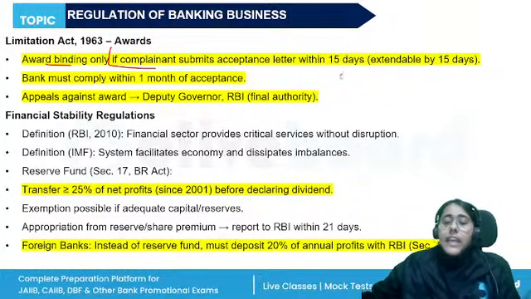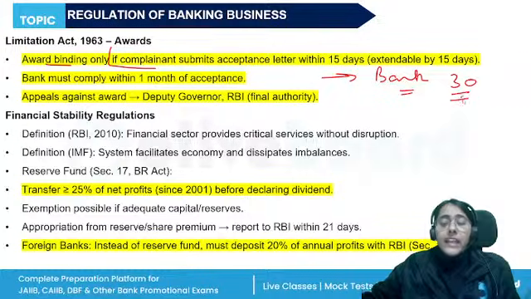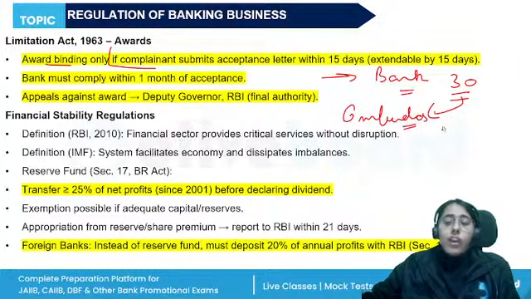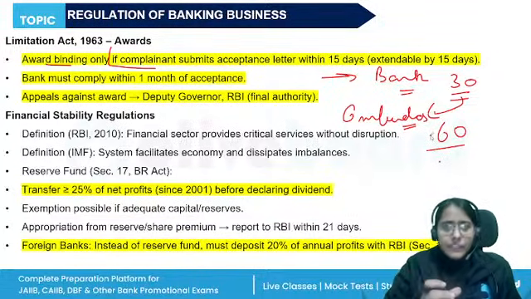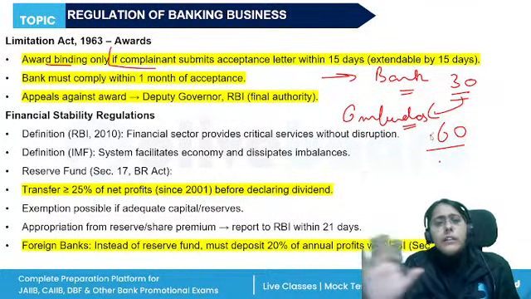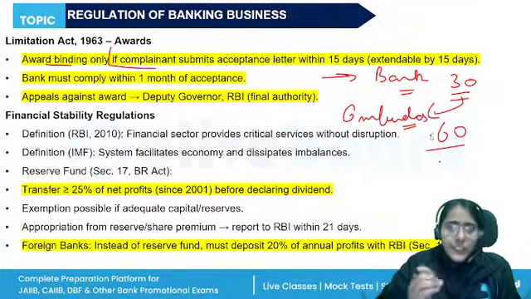What happens? When the customer faces a deficiency in service, first they will apply to the bank. If they don't get a response within 30 days, they can apply to the ombudsman. The ombudsman will solve it within 60 days. When the ombudsman receives the complaint, they will issue notice to the regulated entity to furnish the document.